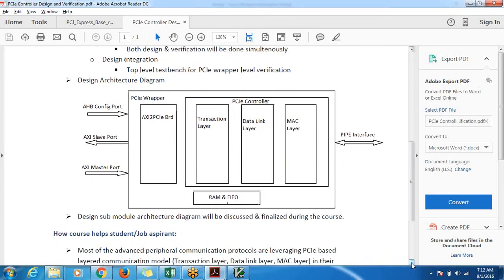Then we gave a description about the significance of this design and how we are going to set up the test bench. And one more thing you need to notice is the same project given in a company, let's say Synopsys does this work, or some other company tries to develop the various layer implementations of PCI. It may take almost a year with 5-6 people working.